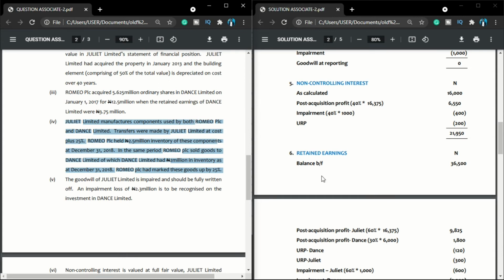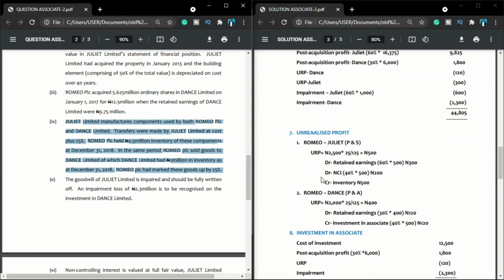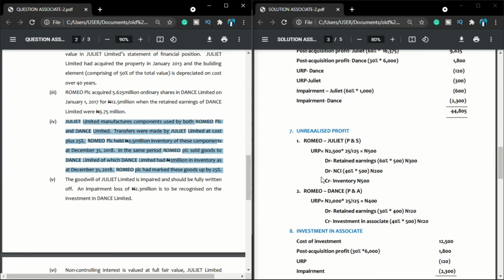So let me come to additional information, working note 7, which will determine unrealized profits. So if I'm working in 1,000, the 2.5, that will be 2,500 plus a markup of 25%. That will be a markup. If it is margin, you just use your 25%, but the markup here, that will be 25 over 125. So therefore we have 500. So my unrealized profit is 500.